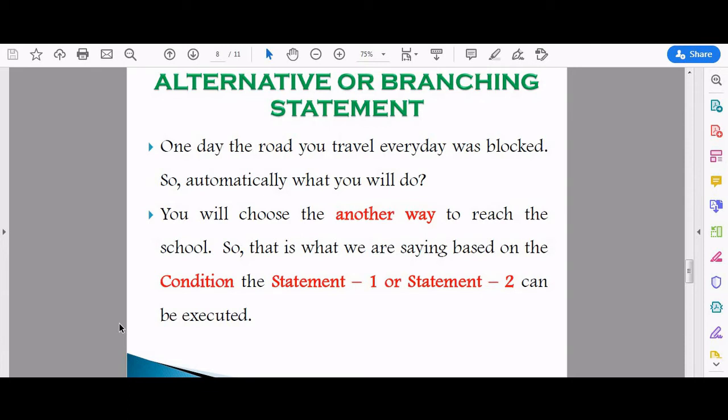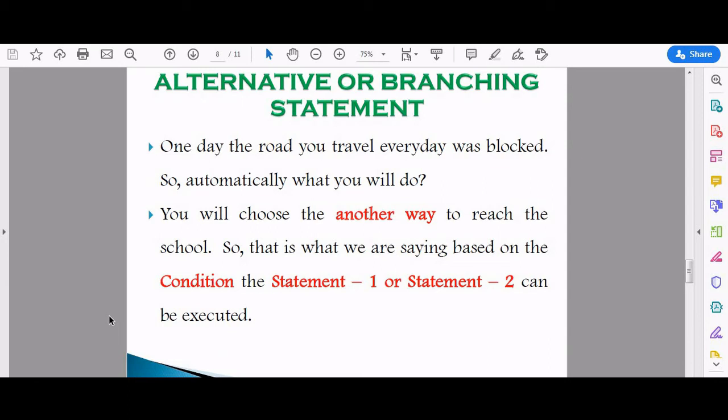For example, a 17 year old boy or girl goes to the voting booth and enters the booth. He asks whether he can cast the vote. In that case, they ask, what is your age? The age limit is 18. Your age is not above or equal to 18, so you are ineligible.